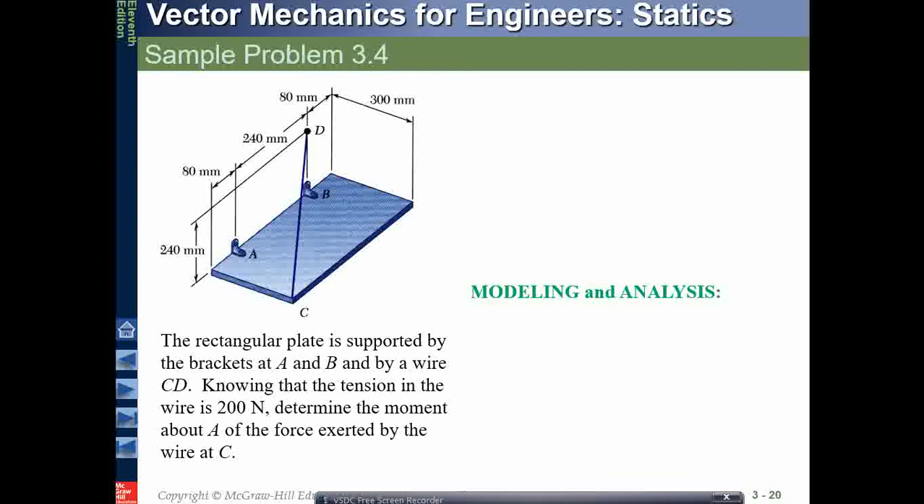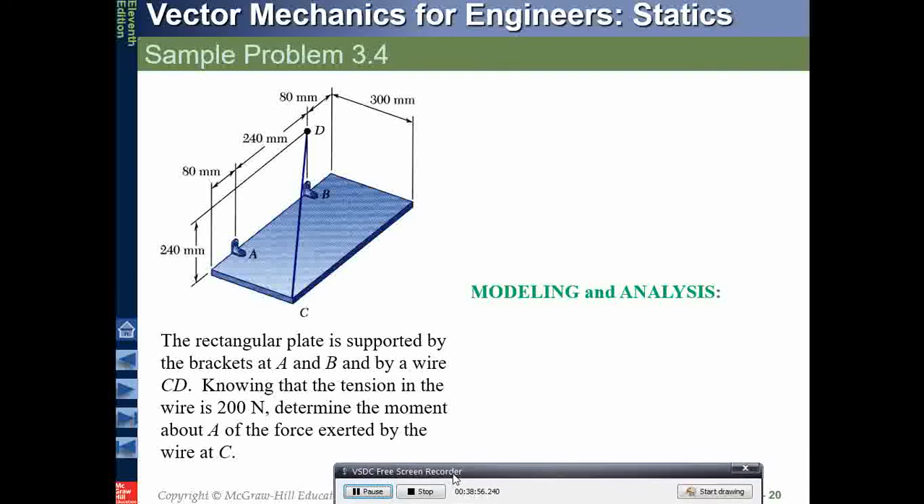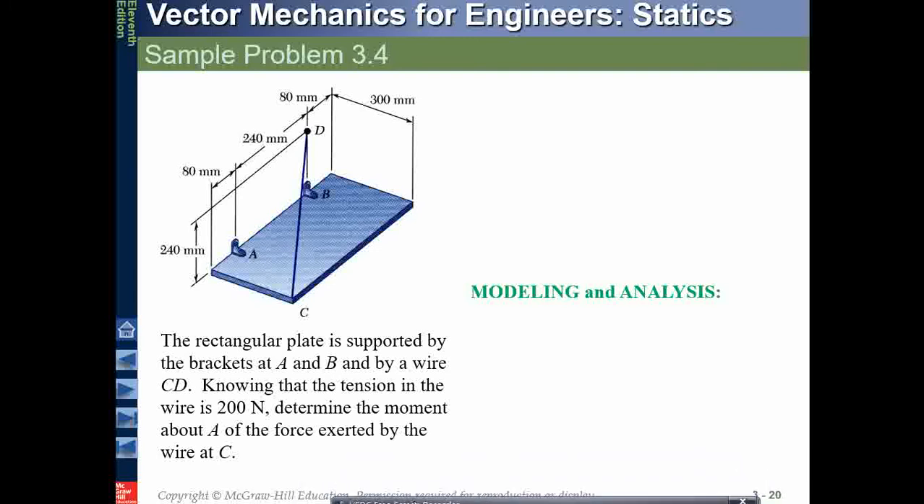Okay. We have another problem of the same kind. Let's look at this problem. So we try to solve a simple problem here. The rectangular plate is supported by two brackets, bracket A and bracket B. These are the two brackets which support the plate, and also we have a wire originating from C to point D. So this is a wire that is also supporting this plate.